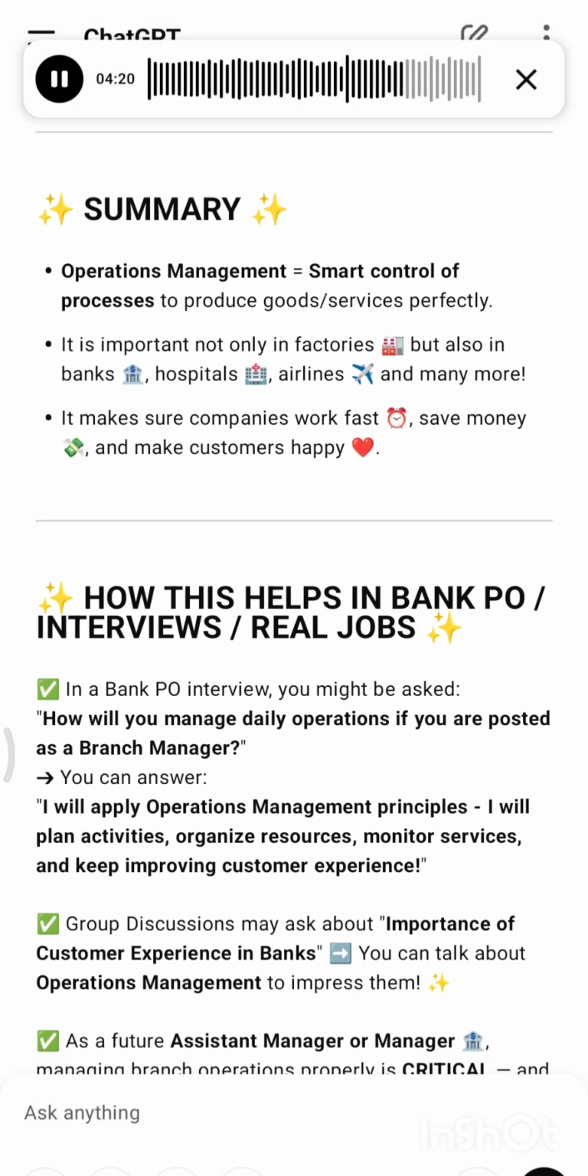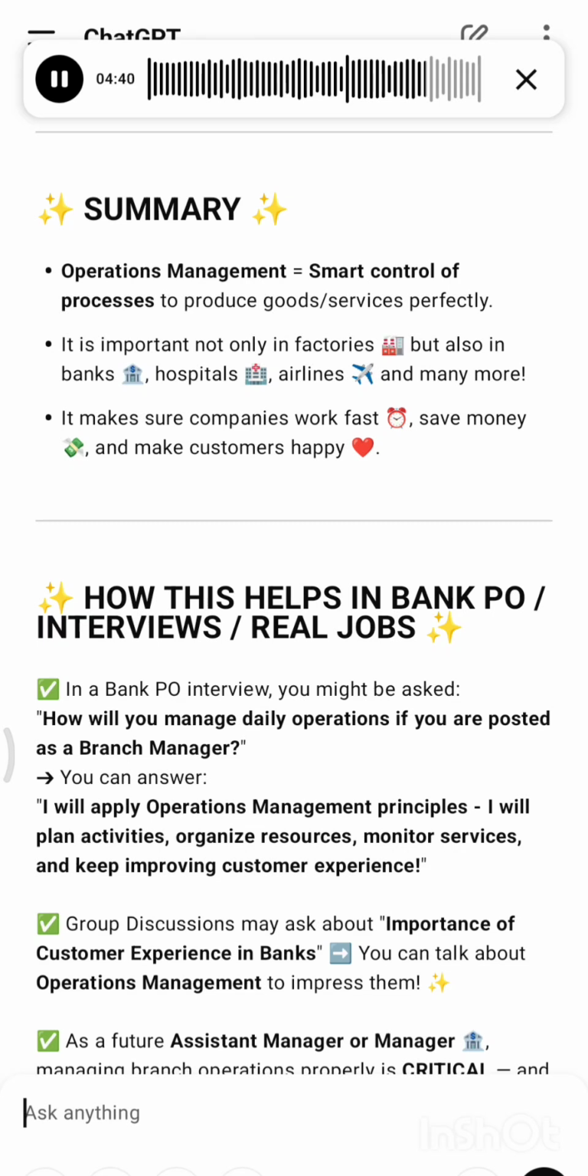Summary. Operations management equals smart control of processes to produce goods and services perfectly. It is important not only in factories, but also in banks, hospitals, airlines, and many more. It makes sure companies work fast, save money, and make customers happy.